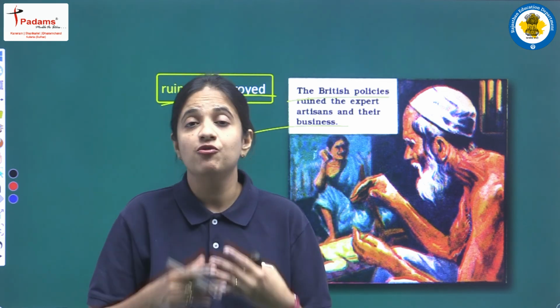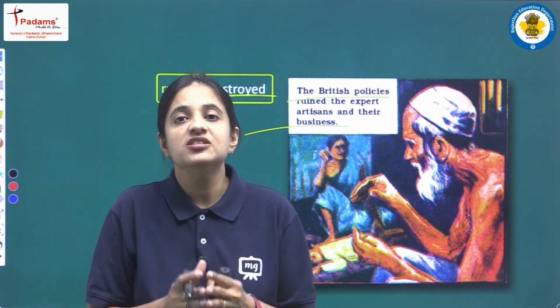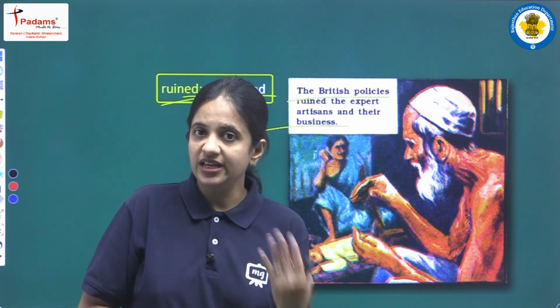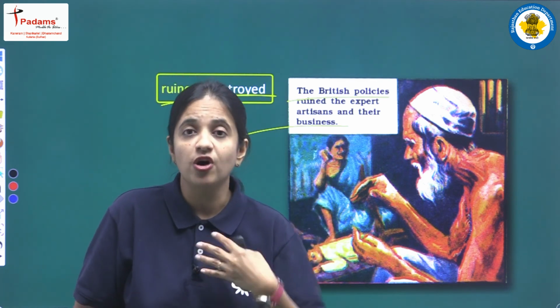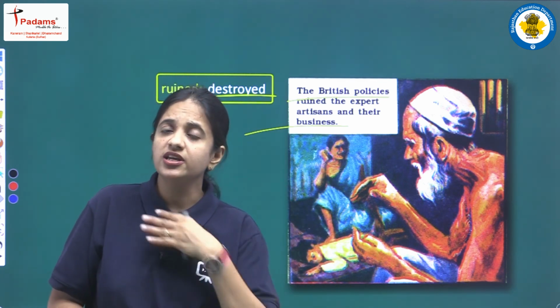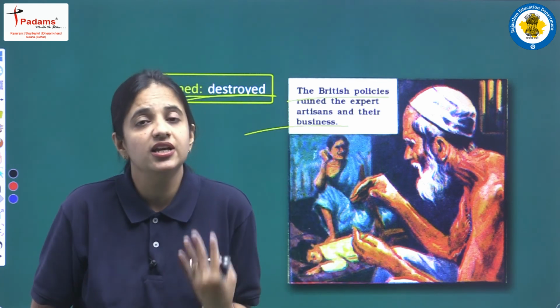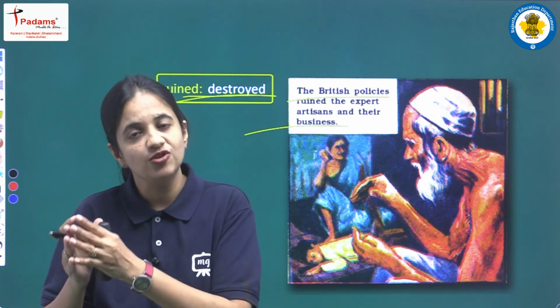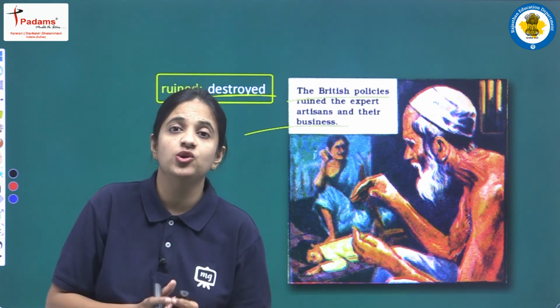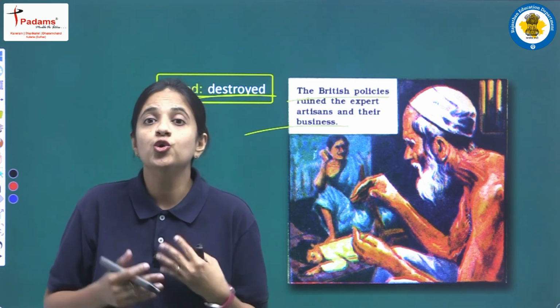And Britishers had these policies because they wanted to earn more and more money, more and more profit. They had no care or worry for the citizens of this country, because they just wanted to earn money, they just wanted to rule.